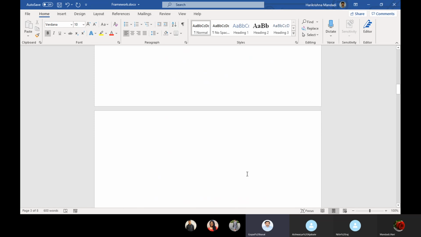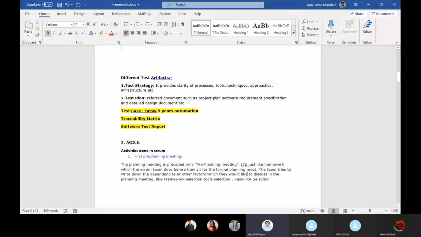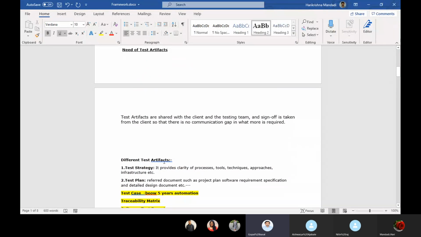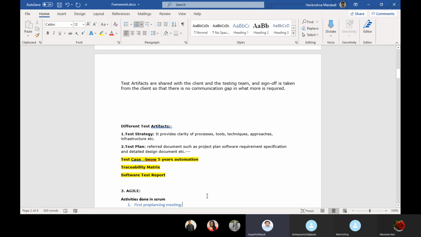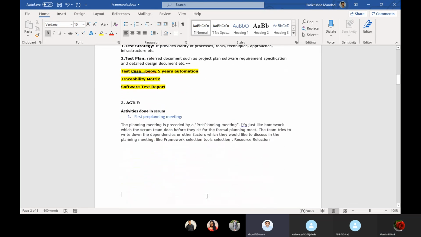And one is a research domain. So my current project comes under the hospitality domain, related to the hotel domain. We have the requirements in the form of user stories, and I'm involved in understanding and analyzing the user stories, designing the test cases as per the user stories, executing the test cases and reporting the defects.